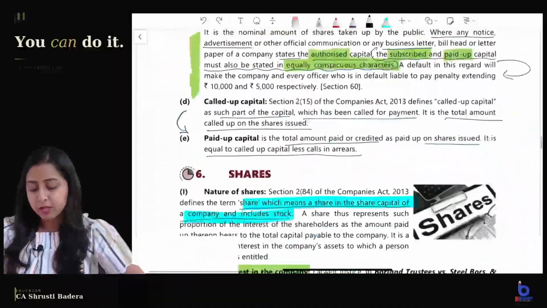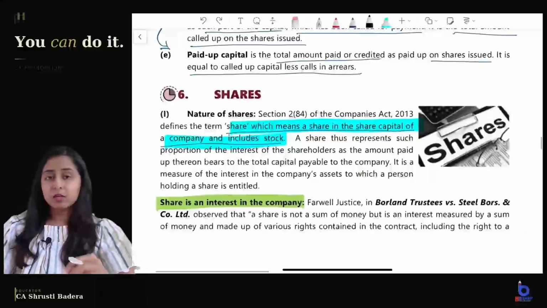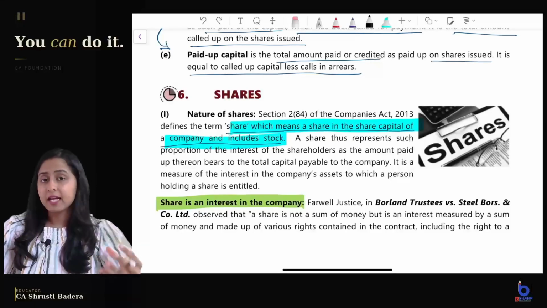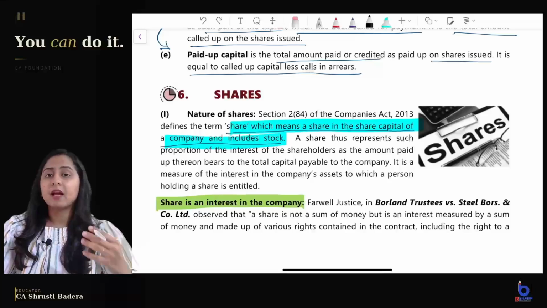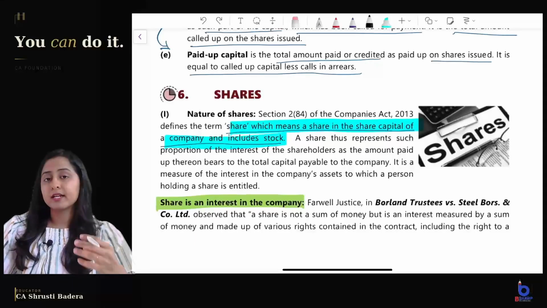But before that, you need to know what is the meaning of share. So what is a share? When a person wants to invest in a company and become a member of that company, he will buy the shares. What does it mean when he buys the share of a company? That means he has bought an interest in the respective company, and he is now going to get certain rights and obligations in the company, right?